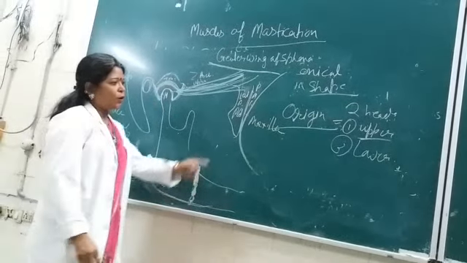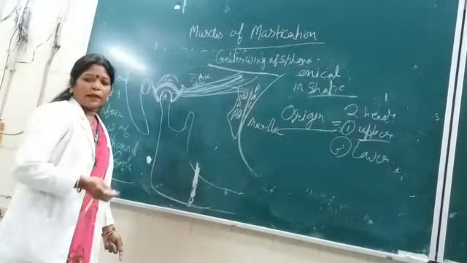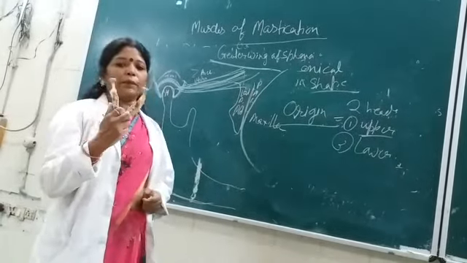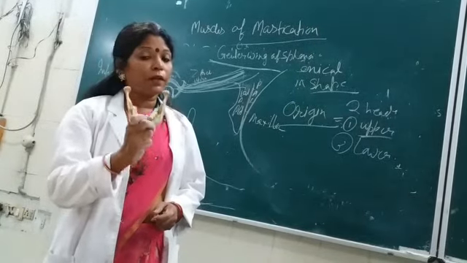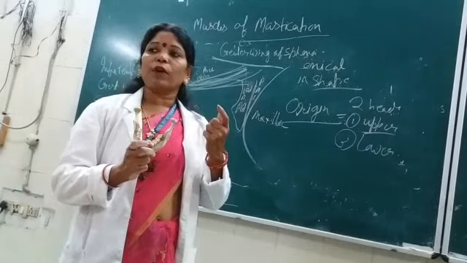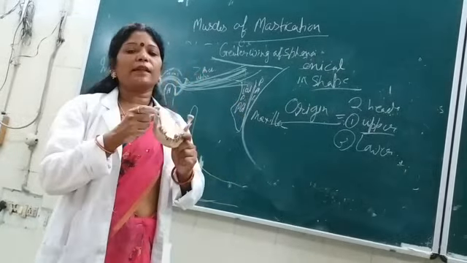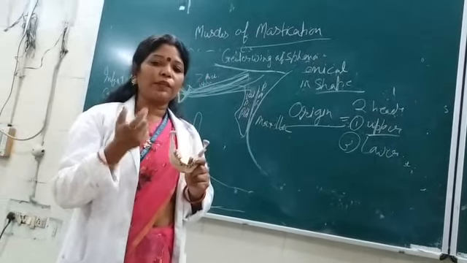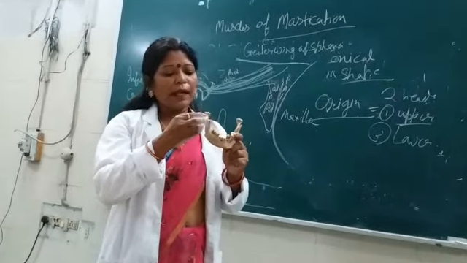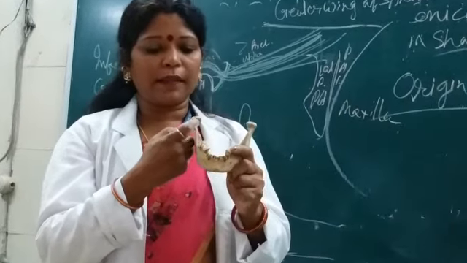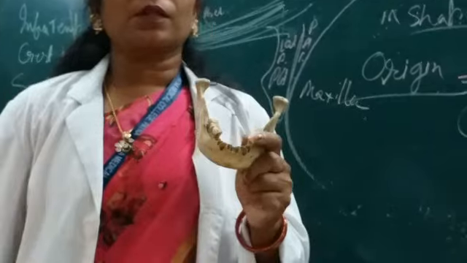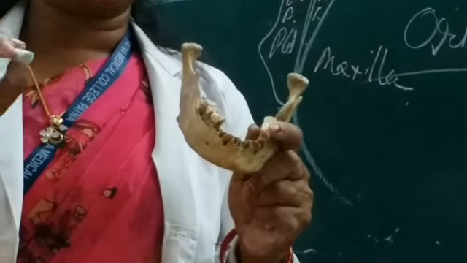Now comes the lower head. For the lower head, there is a term you have read in the mandible: pterygoid pit, or pterygoid fovea. Where is it present? In the neck of the mandible. And where is the neck? Just below the head. So on the anterior part of this neck, there is a depression here, a depressed part known as the pterygoid pit or pterygoid fovea.